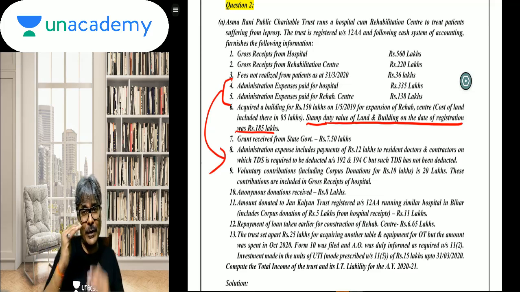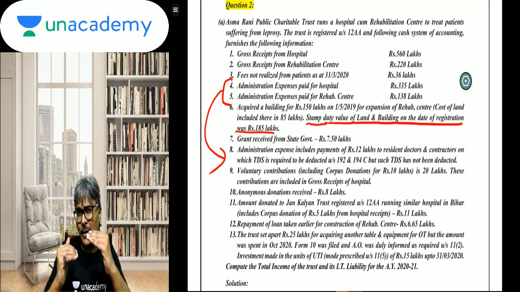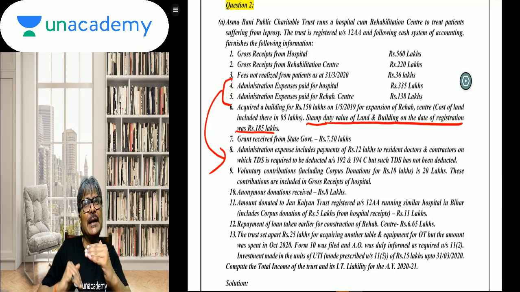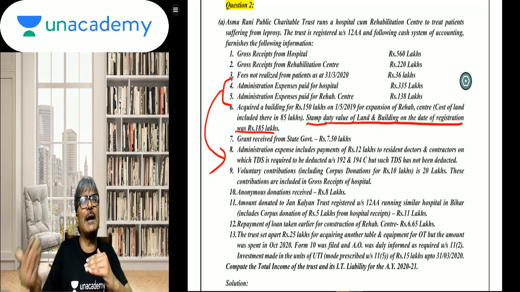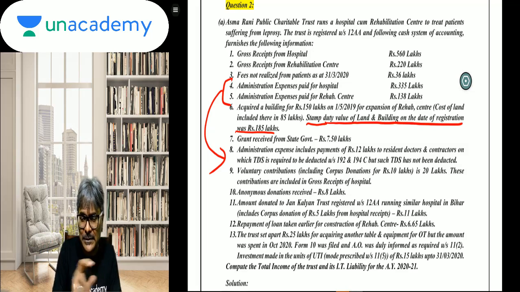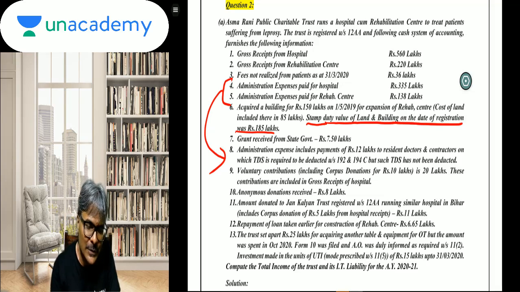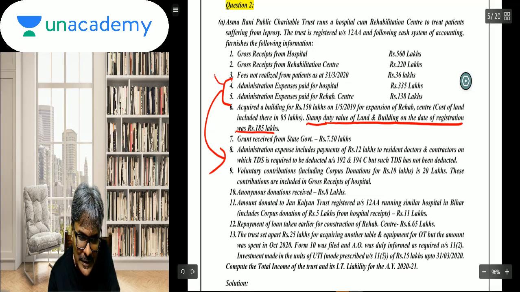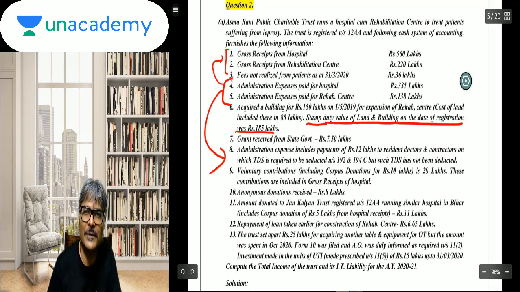What happens is that after the 15% ad hoc exemption, then comes the exemption on account of application. So 30% will not be considered to be an eligible application. What does it imply? It implies that this admin expenditure will not be reduced from this.